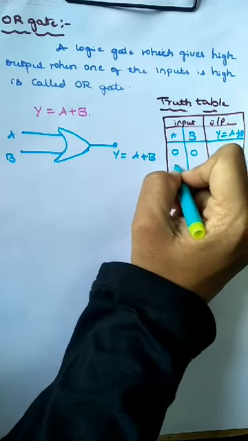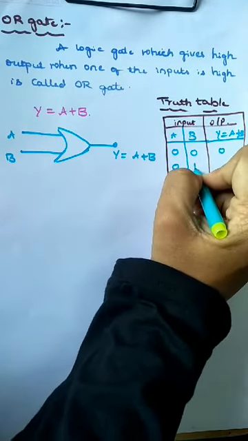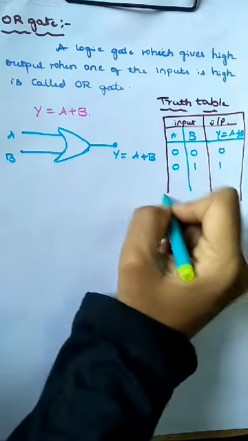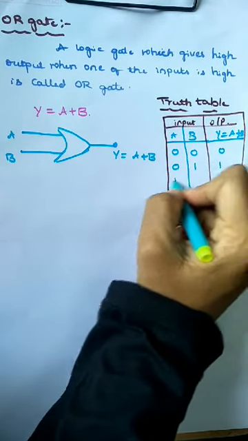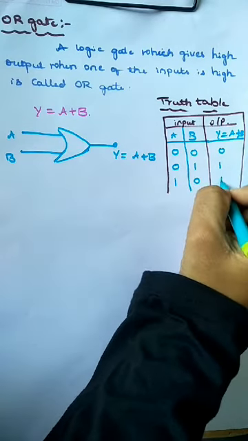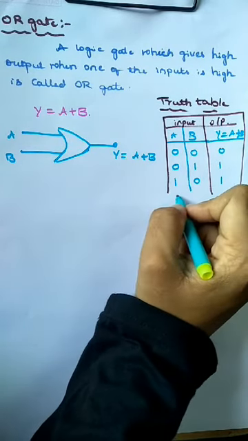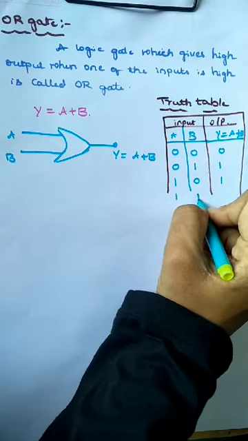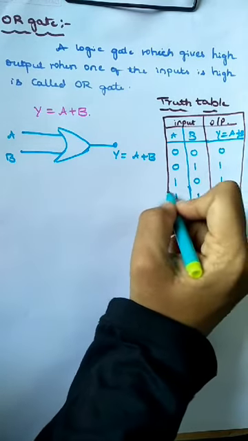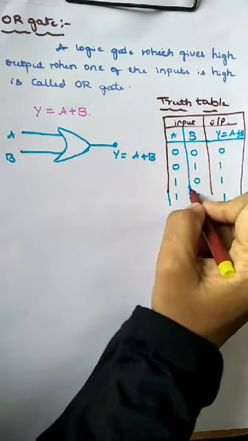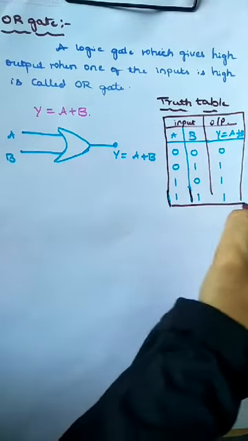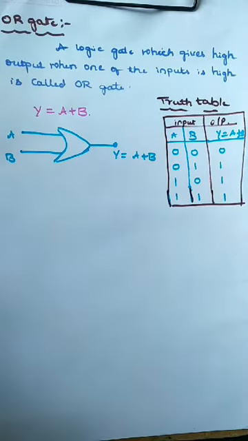If A is low, B is high, the output is high. If A is high, B is low, again the output is high. If both are high, then the output is also high. So this is the truth table of the OR gate.